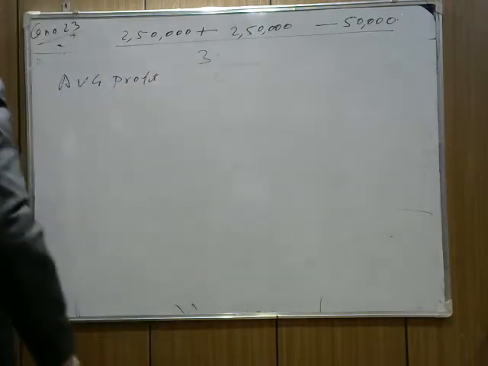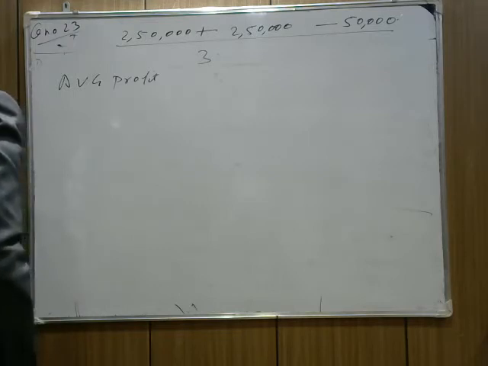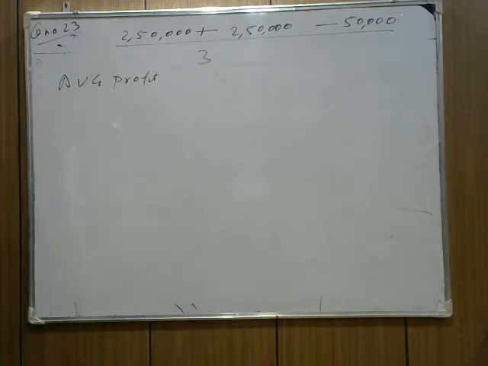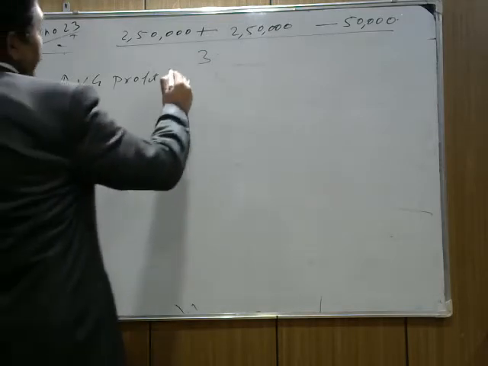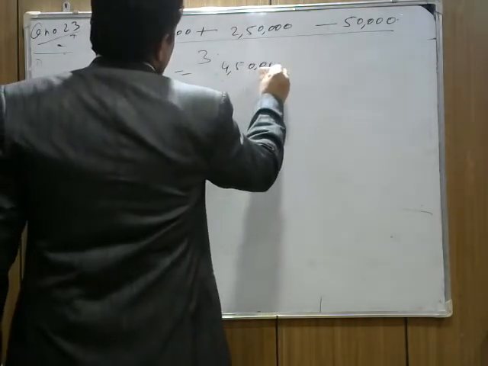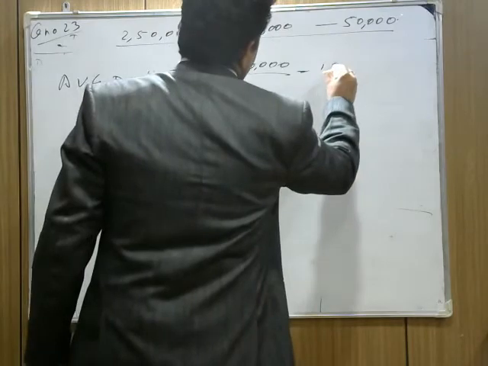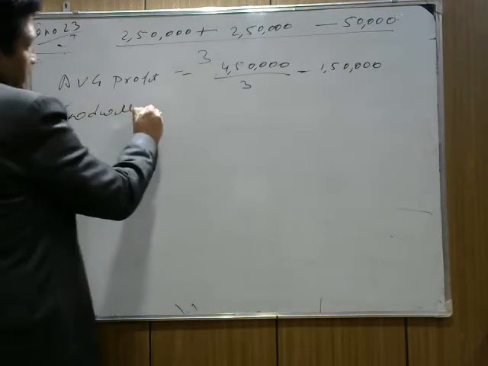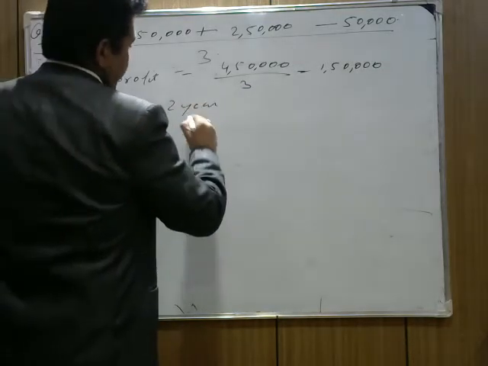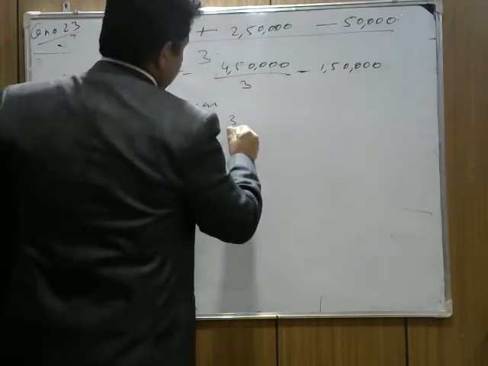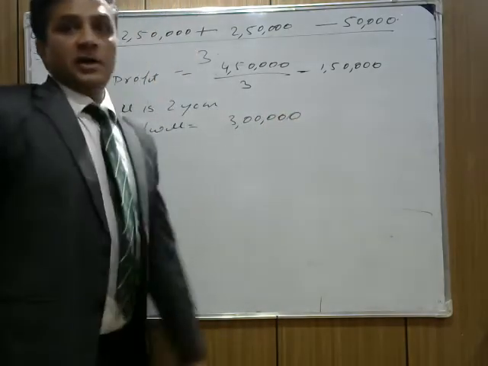Check again where the question is given. Goodwill is valued at 2 years' purchase of the last 3 years' profit. Profit for 2018-19 is a 50,000 loss, 2017-18 is 2,50,000, and 2016-17 again 2,50,000, as mentioned in point number 6. The average profit is 5 lakh minus 50,000, which is 4,50,000, divided by 3, meaning 1,50,000. Now how do we calculate goodwill? Goodwill is 2 years' purchase, so 1,50,000 times 2 is 3 lakh. I hope the question is clear.